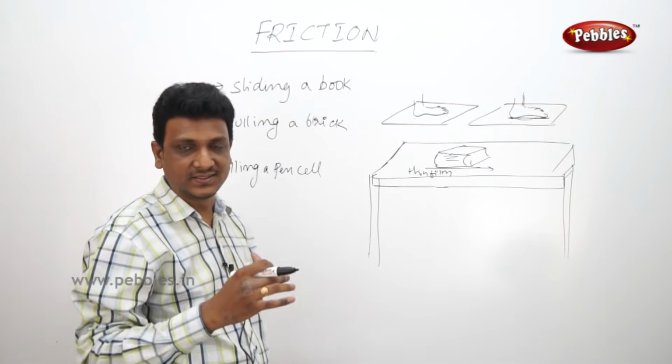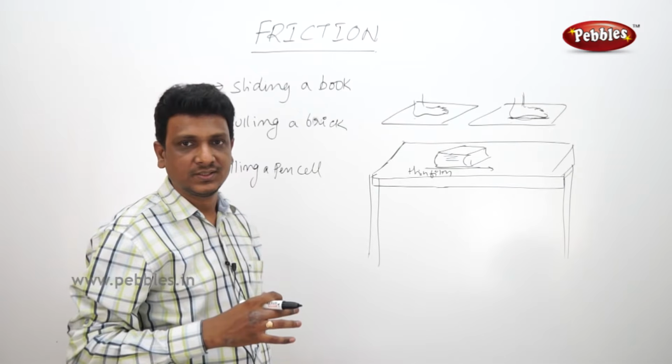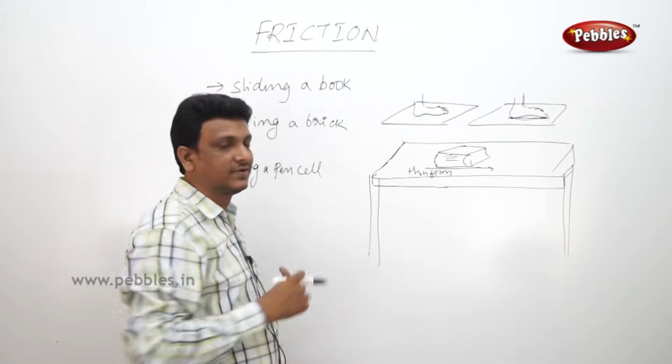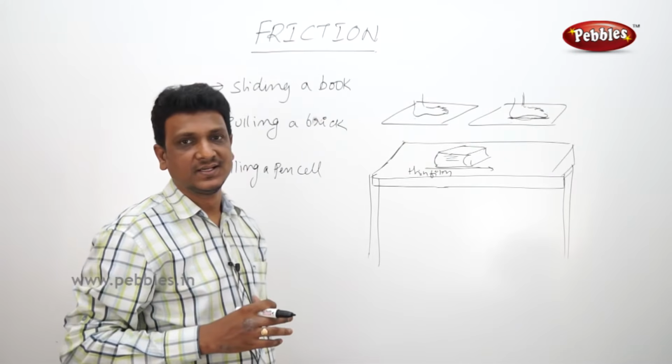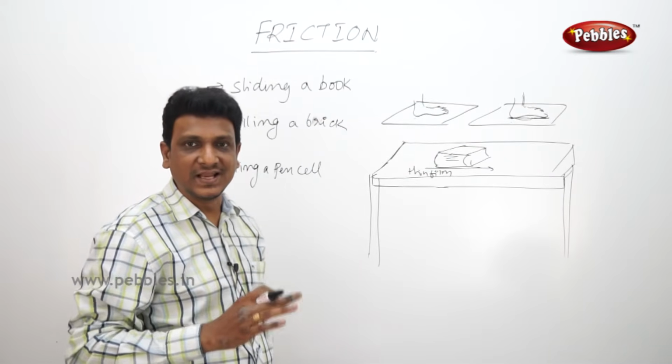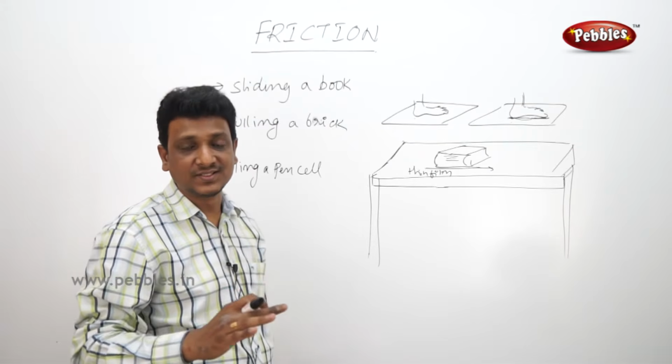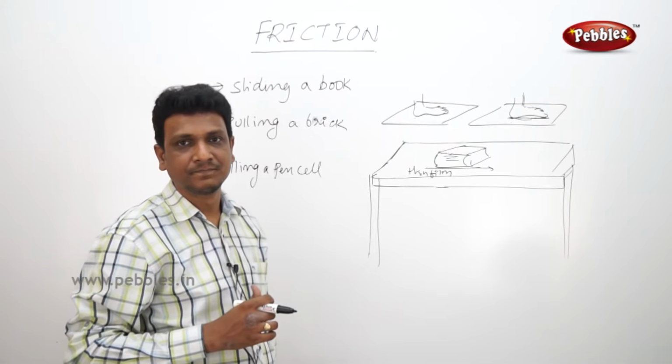So with this example, what can we understand? The surface is very important in relation to friction. The friction will be more with rough surfaces. The friction will be less with flat surfaces or smooth surfaces.